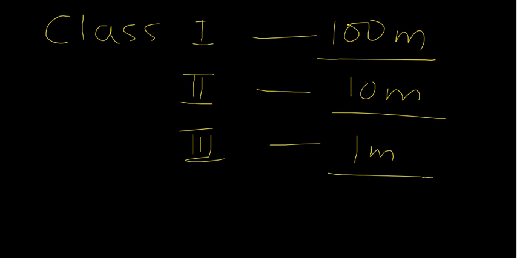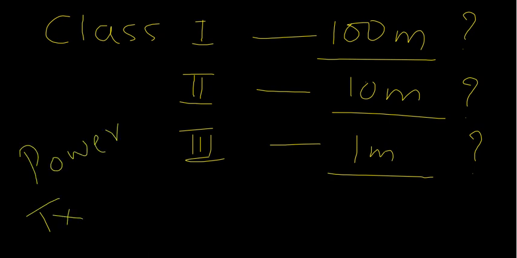Now how do you get 100 meters, 10 meters, or 1 meter? That all depends upon the power of the transmitter, right? So how much power the transmitter is capable of having. Generally for class 1, you will have about 100 milliwatt of power.